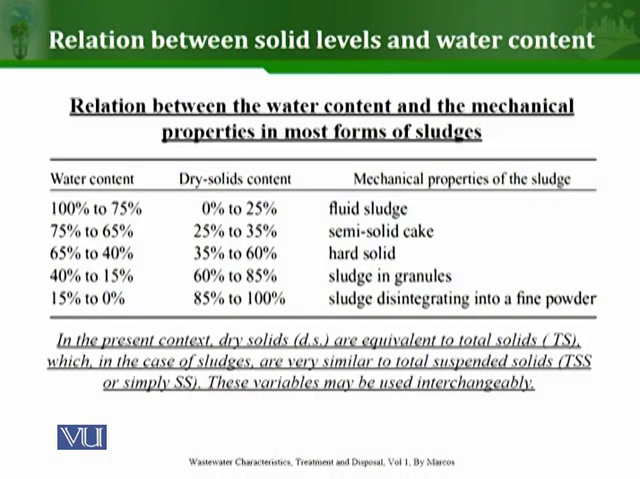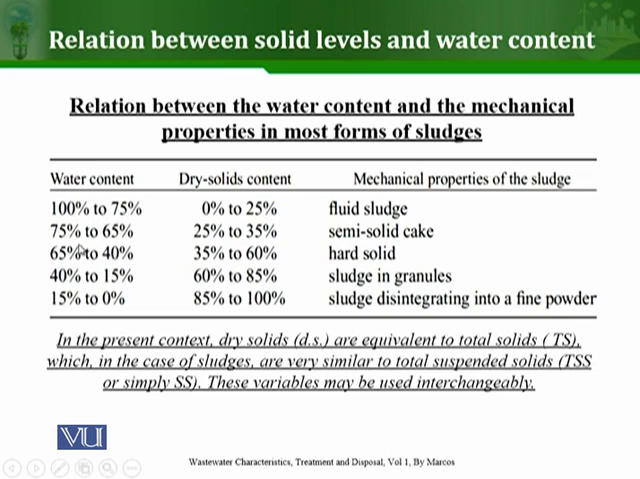This table shows the relationship between the water content and the mechanical properties in most forms of sludges. You can see here this column shows the water content, this column shows the dry solid content, and this column shows the mechanical properties of the sludge. You will see that depending on the water content of sludge, its mechanical properties change. For example, if the water content is 100% to 75%, the mechanical properties of the sludge will be almost fluid. Because the water content is very high, the sludge will mostly be in liquid form.